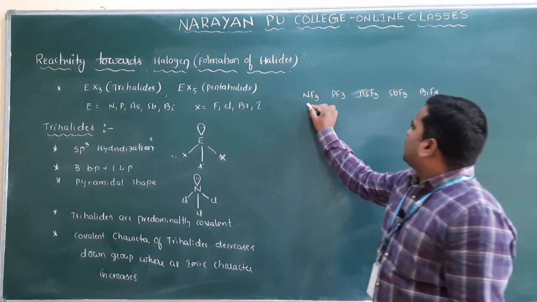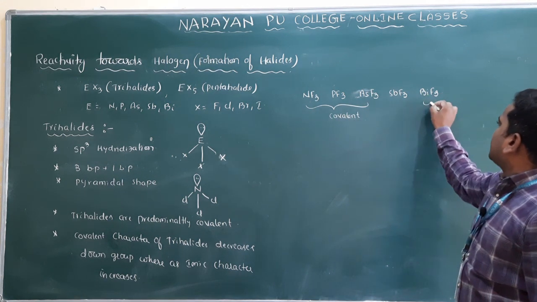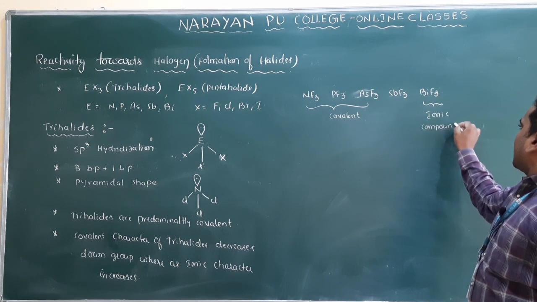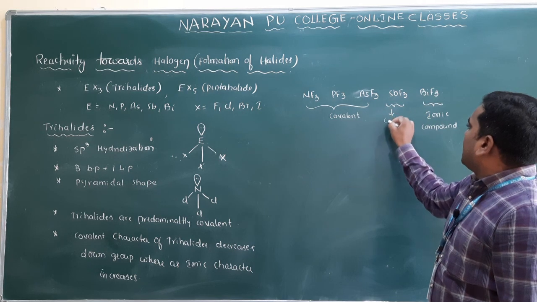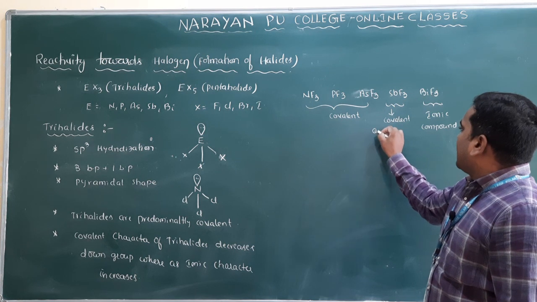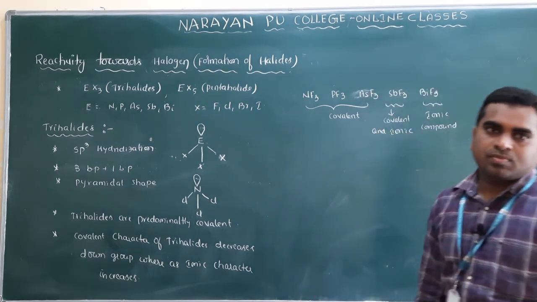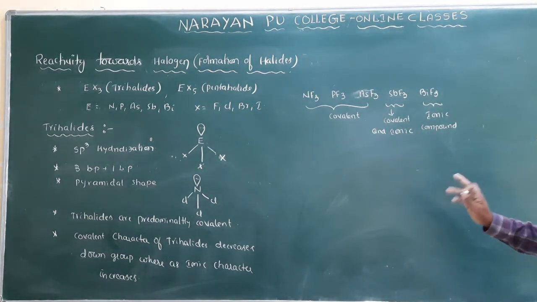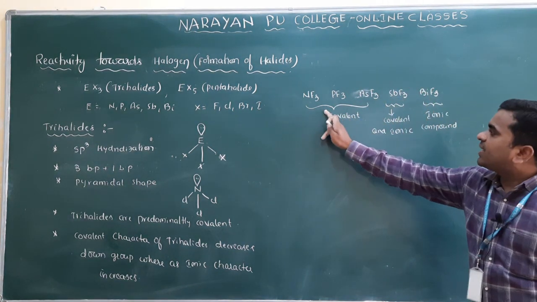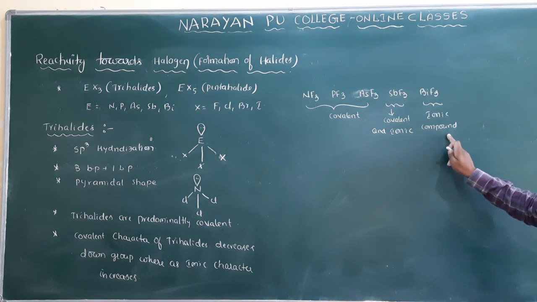You know that up to here these are all covalent compounds, and this last one is an ionic compound. The middle one will show both covalent and ionic character. So if you are moving from NF3 to BiF3, covalent character decreases and ionic character increases, as I already mentioned. Clear?